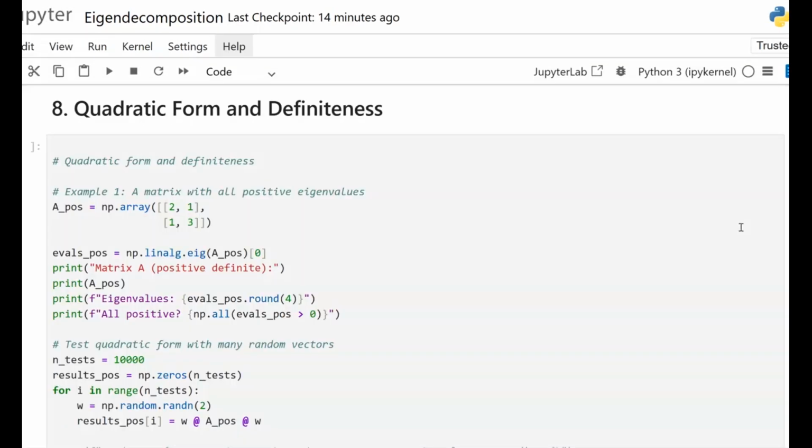Let me discuss quadratic form and definiteness. Dear friends, we arrive at one of the most practically important concepts in eigen decomposition. Yes, definiteness. It sounds intimidating, but the idea is simple.